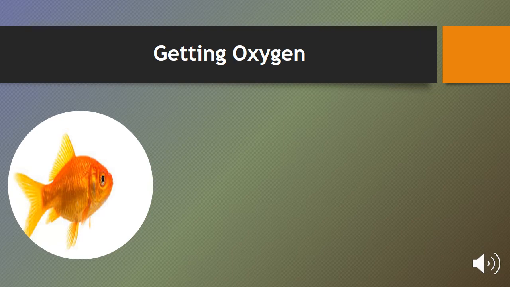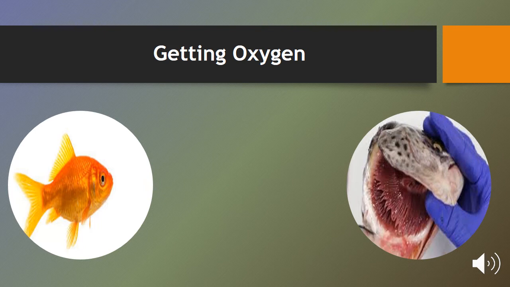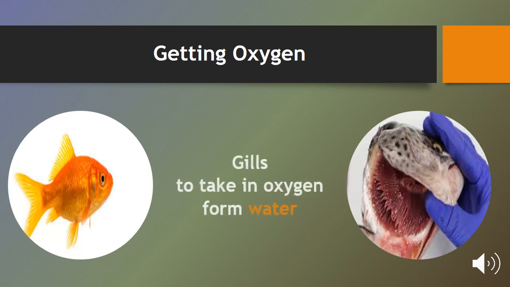Where do fish live? The fish live in water. So they cannot use lungs because the lungs take the oxygen from the air. And these fish live in the water. So the fish has gills, as you see in this picture. The gills are the structures that take oxygen from water.